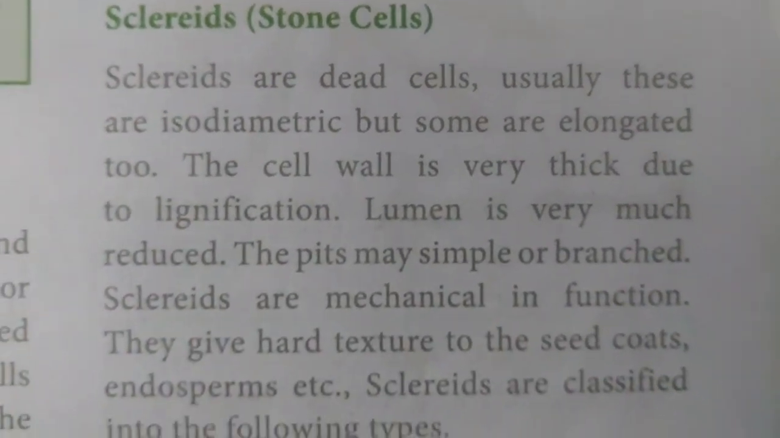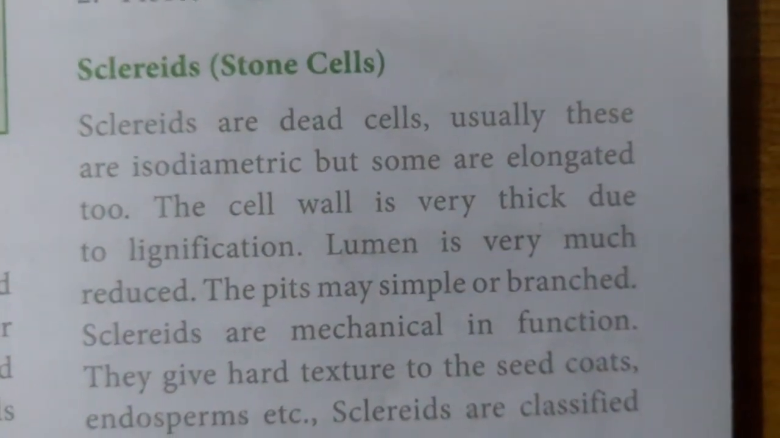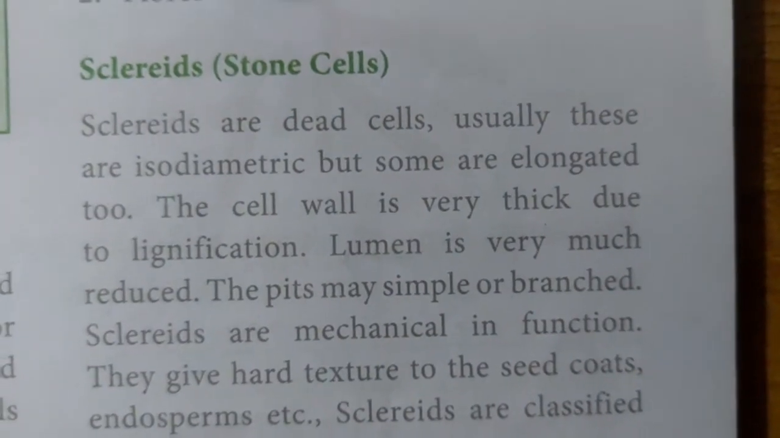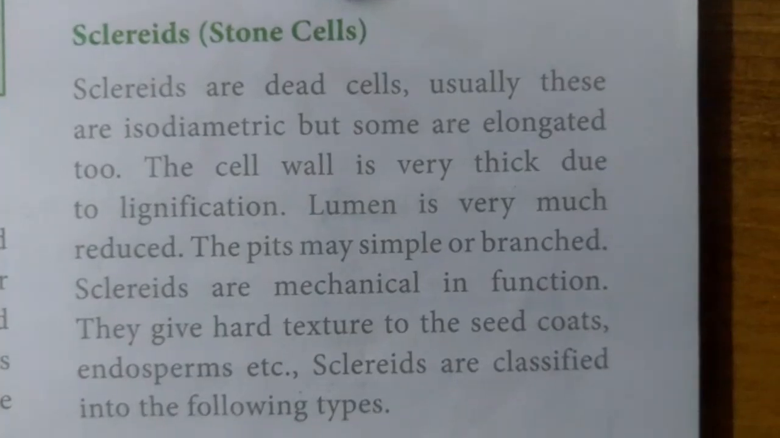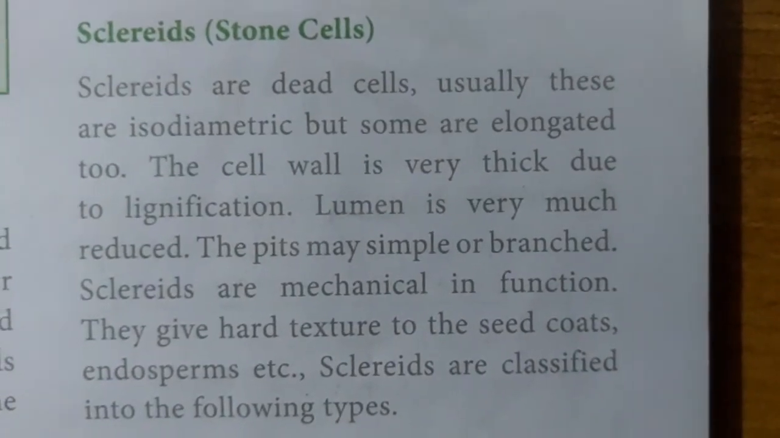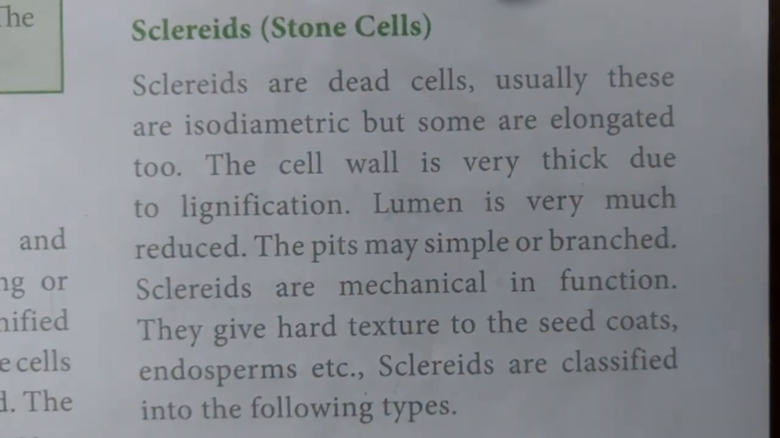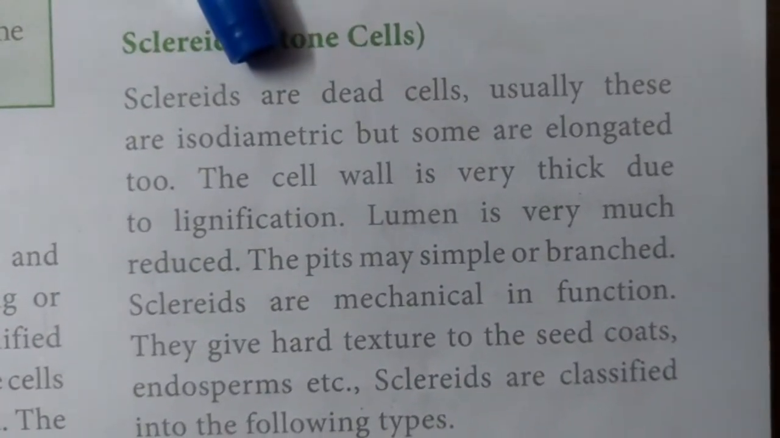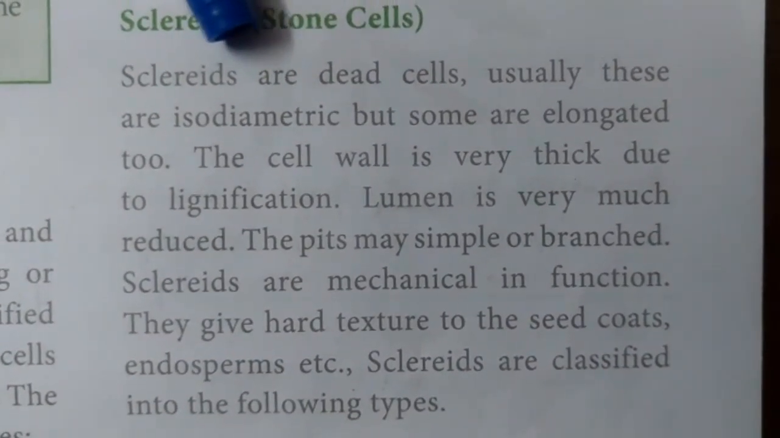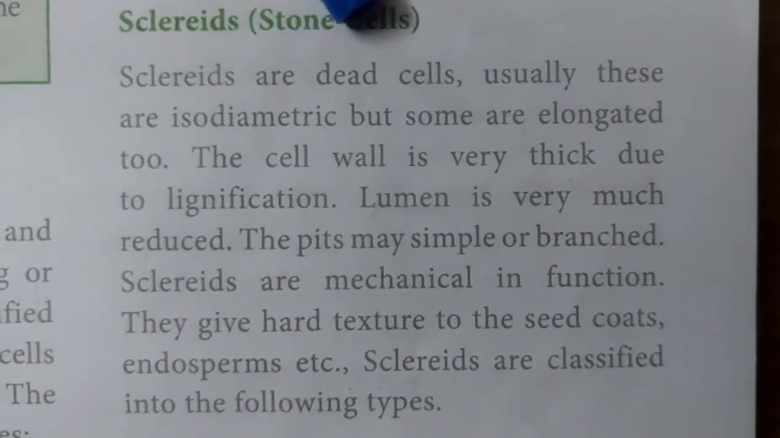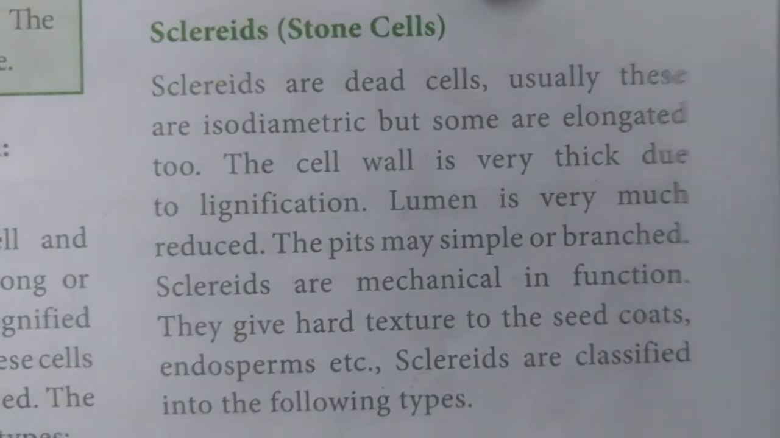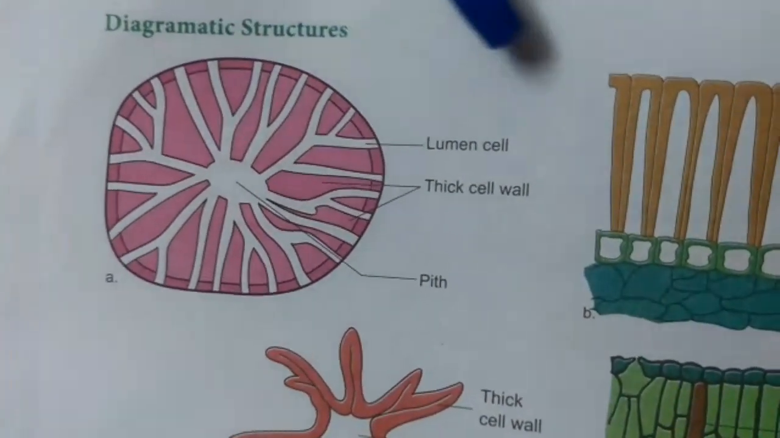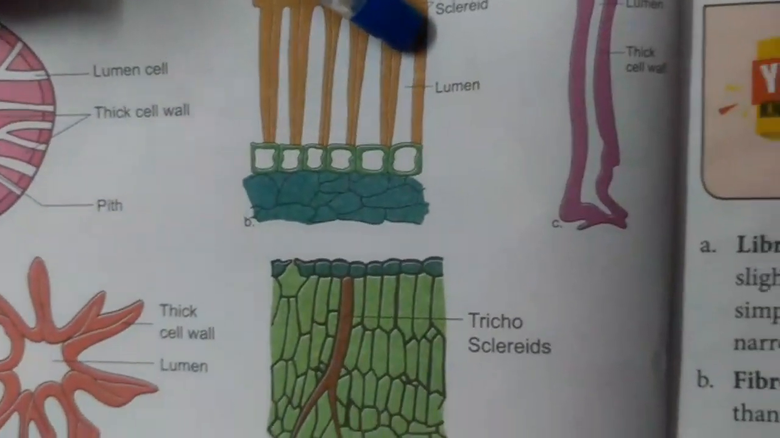First one is sclereids. Sclereids are also called stone cells because they are very hard in nature. Sclereids are dead cells. They are usually isodiametric, having similar diameter, but some are elongated. So the sclereids are isodiametric and some are elongated in nature.